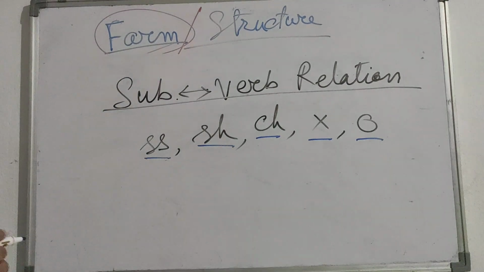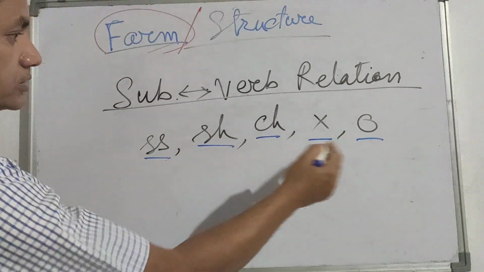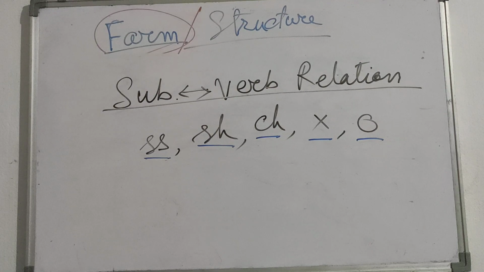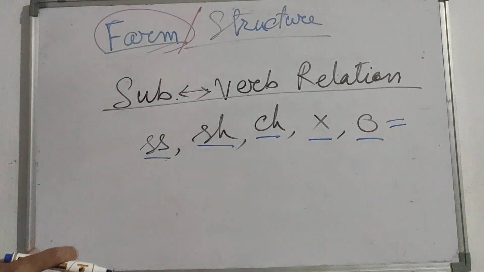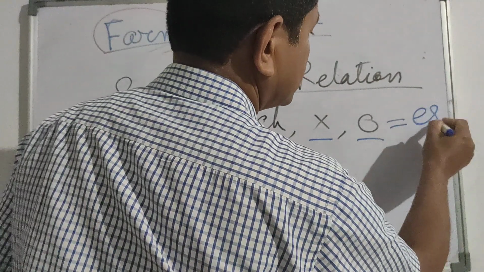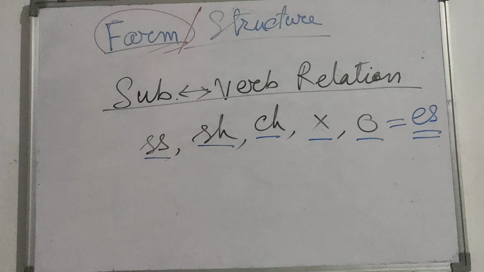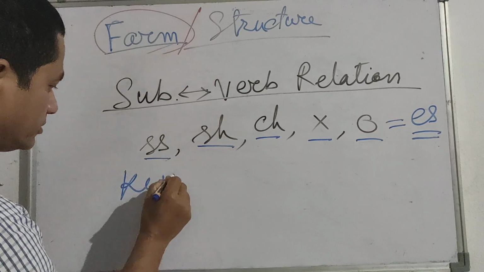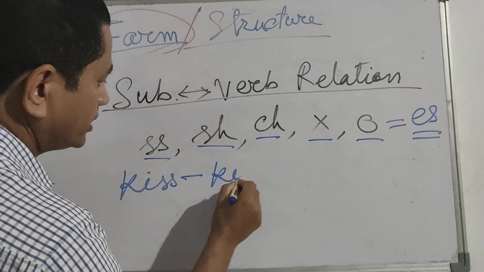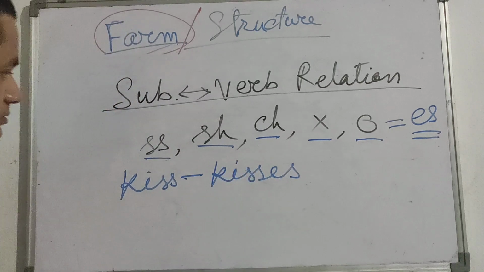If the verb ends with double s, sh, ch, x, o, then remember, we do not add s, but we add es. For example, kiss, it will become kisses.